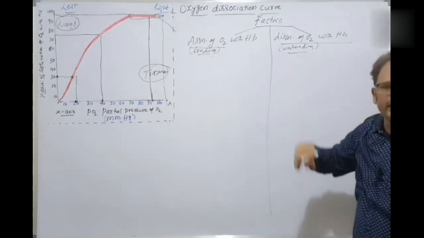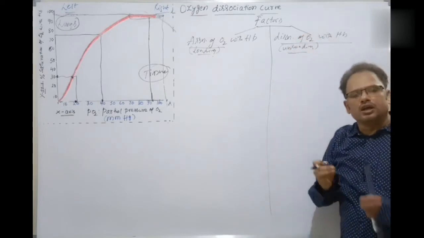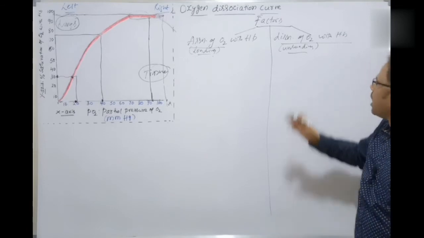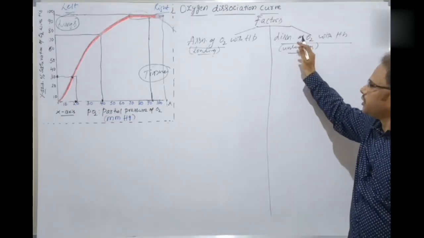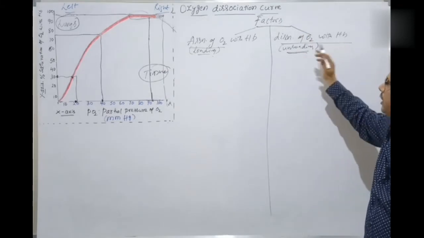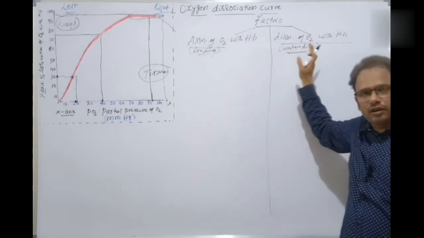or unbinding. There is no affinity. Affinity is decreasing. The binding capacity of oxygen with the hemoglobin is decreasing here. There is a dissociation of oxygen, that is unloading of oxygen from the hemoglobin. Various factors determine this one.